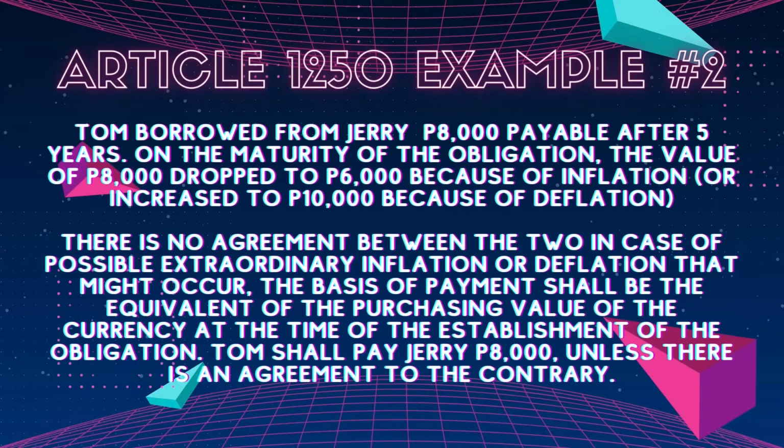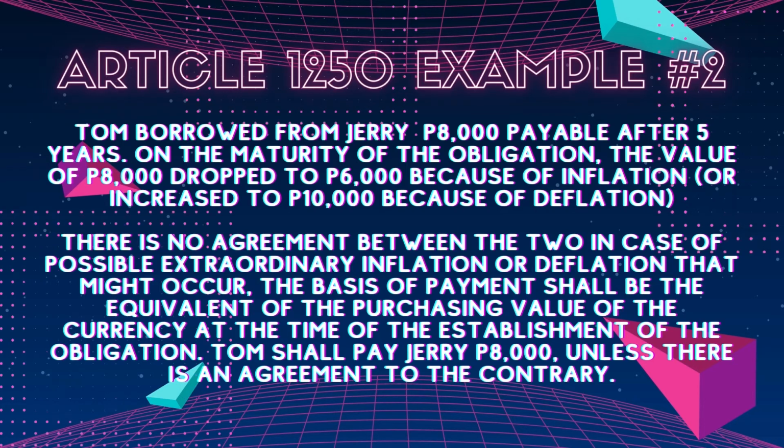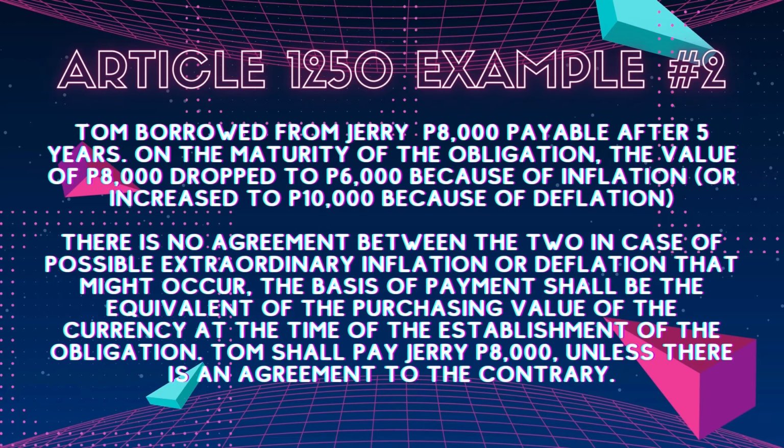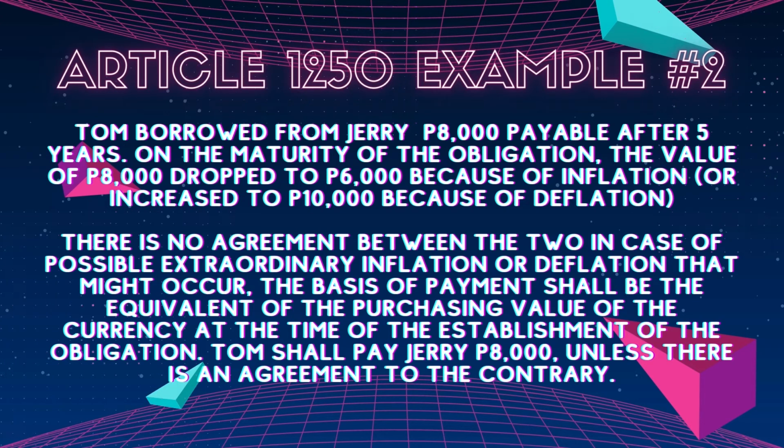Here is the second example. Tom borrowed from Jerry 8,000 pesos, payable after 5 years. On the maturity of the obligation, the value of 8,000 pesos dropped to 6,000 pesos because of inflation, or increased to 10,000 pesos because of deflation.